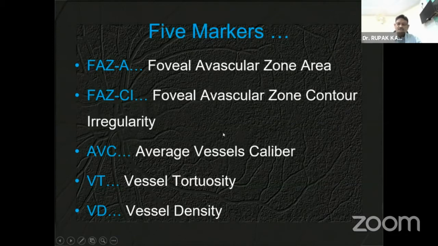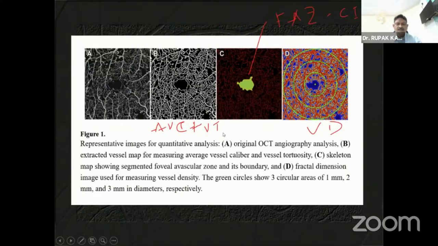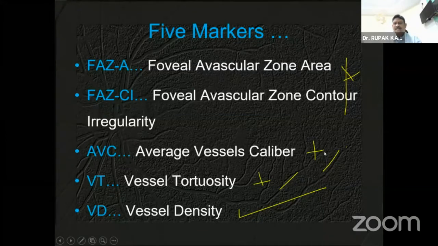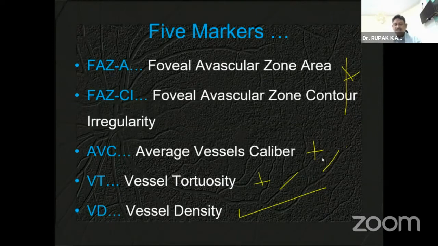These are the parameters we usually look for in any OCT or OCTA biomarker. But out of these, the first two are not of much importance, so they do not make any difference. Average vessel caliber can also give you a false result when the capillaries are gone and the larger vessels are there.